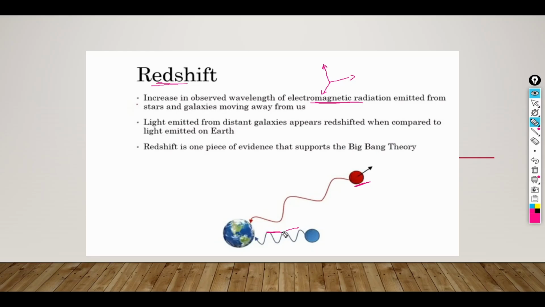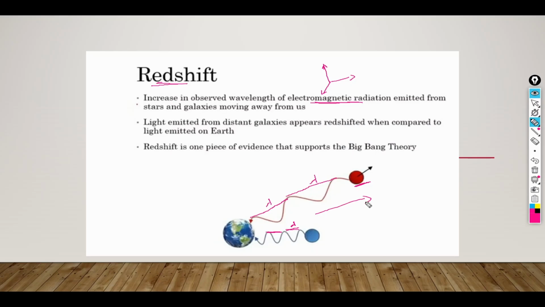We calculate the wavelength, which is the distance between two crests or troughs. We observe that this wavelength is increasing. If the wavelength is increasing, it confirms that the star is moving away from Earth.